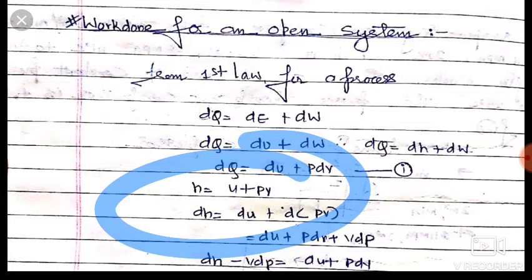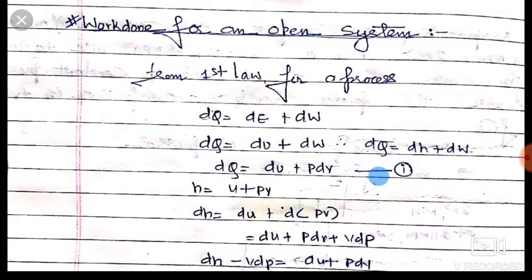Now friends, we also know that enthalpy is equal to internal energy plus flow work. So we write h is equal to u plus pv. We want to differentiate this h, so dH is equal to du plus differentiation of the product pv. We will apply the differentiation of a product here. du remains same.